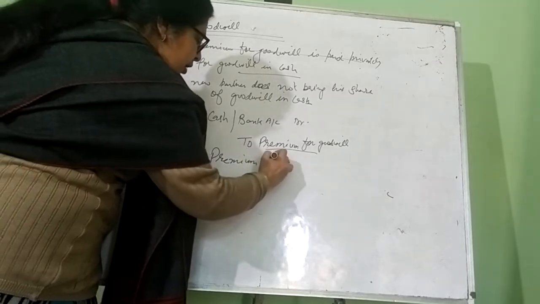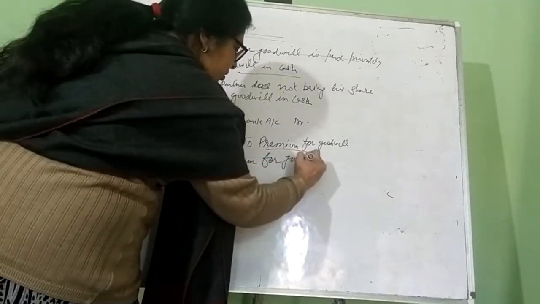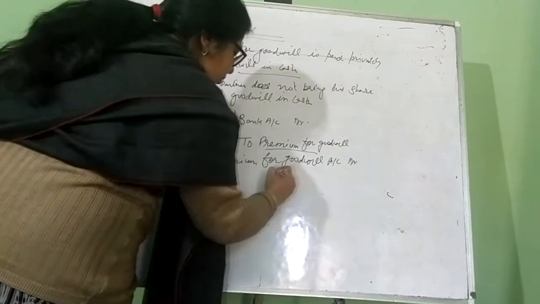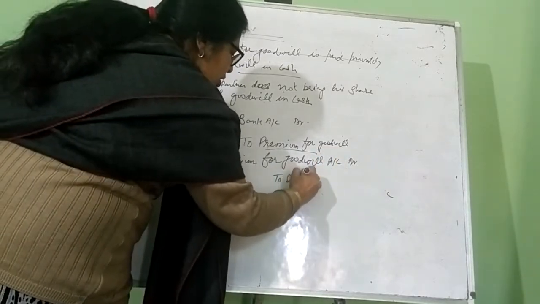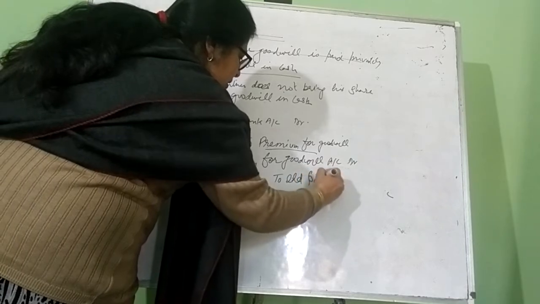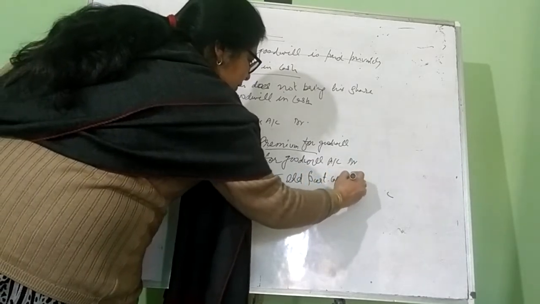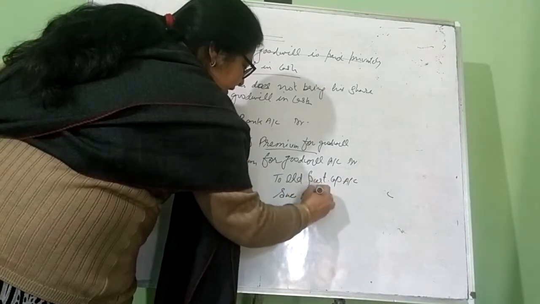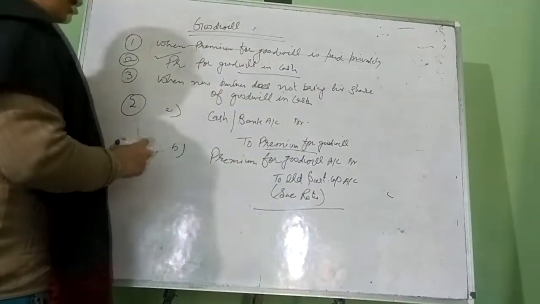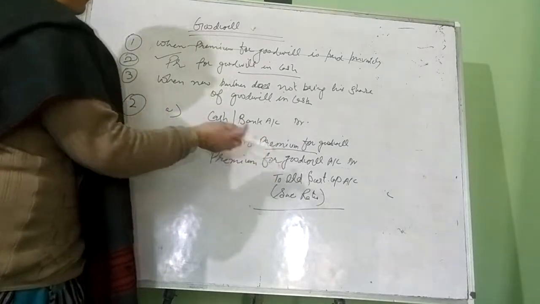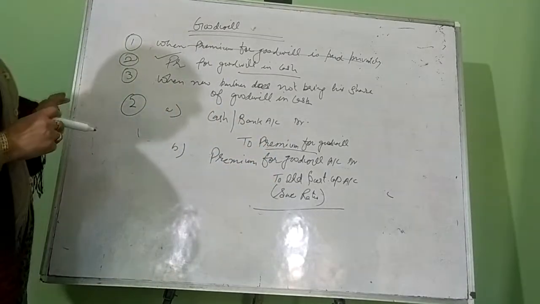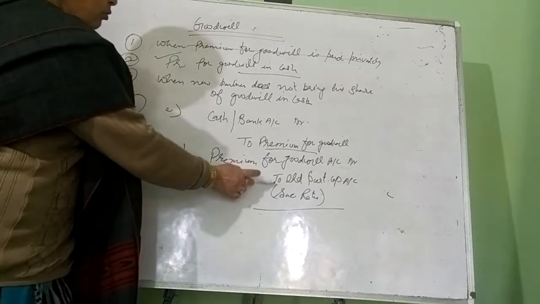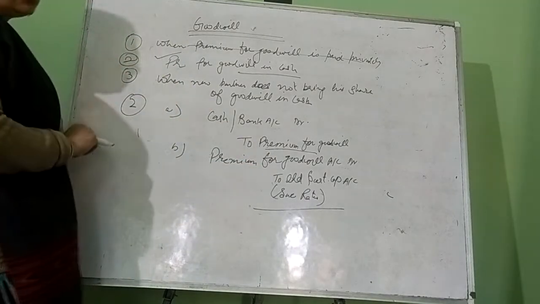premium for goodwill account debit, to old partners' capital accounts, and in their sacrificing ratio they will get the share of goodwill. Old partners' capital accounts, or sacrificing partners' capital accounts, will be credited because they are getting the share of premium for goodwill. That's why their capital accounts will be credited. Now this is the second case.